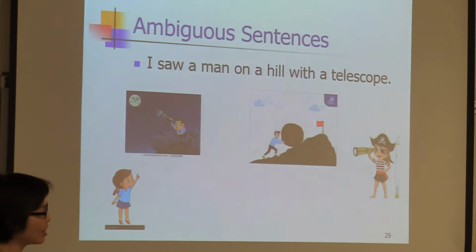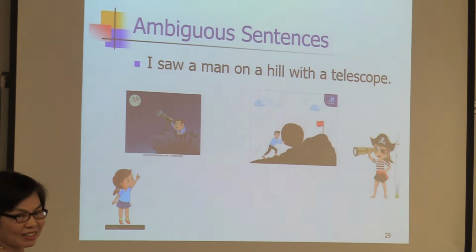Yeah, that's one meaning. So with a telescope, it's an adjunct, a tool. How about the second meaning? The man I saw was with a telescope, was holding a telescope. So with a telescope, in that case, it's not an adjunct anymore. It is a modifier, modifying the man.